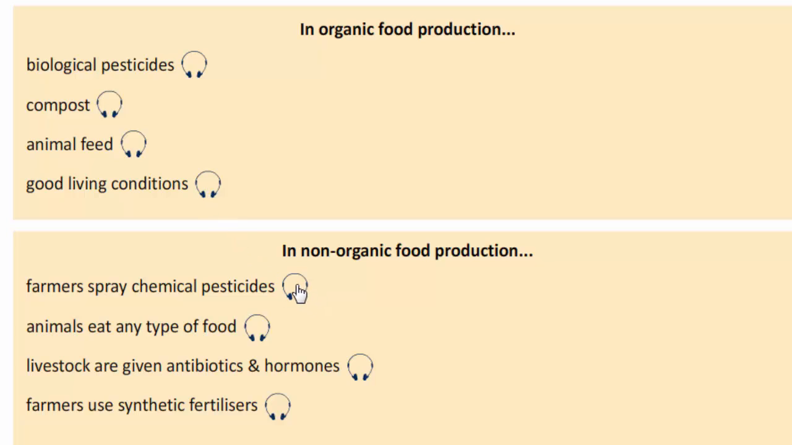In non-organic food production, farmers spray chemical pesticides to protect crops from pests. In non-organic food production, animals eat any type of food which can contain synthetic substances. In non-organic food production, livestock are given antibiotics and hormones to prevent and treat illness and make animals grow faster. In non-organic food production, farmers use synthetic fertilizers to increase the growth of plants.